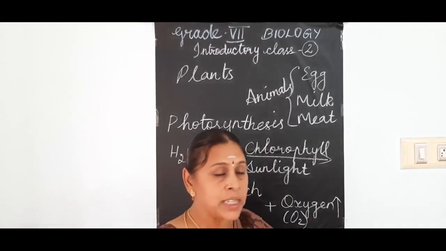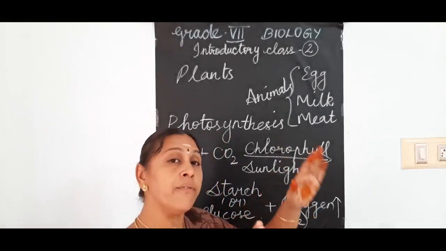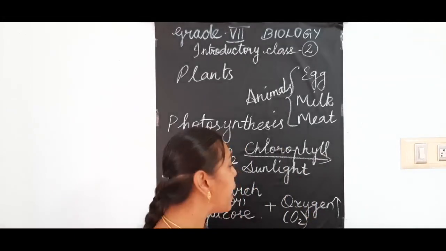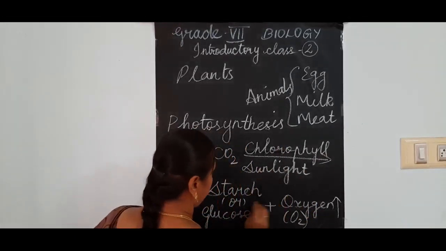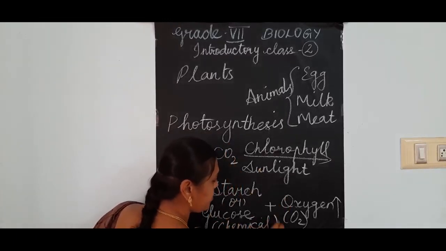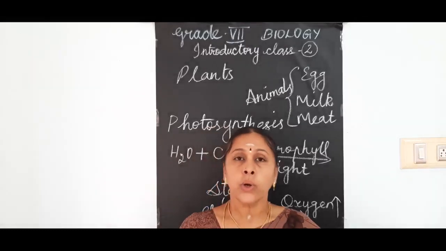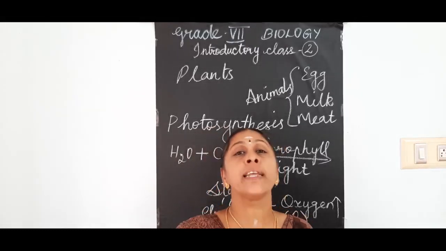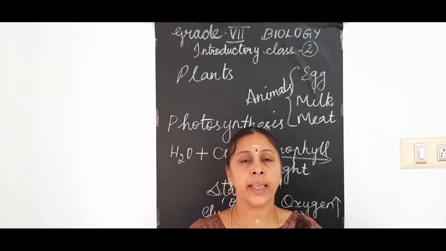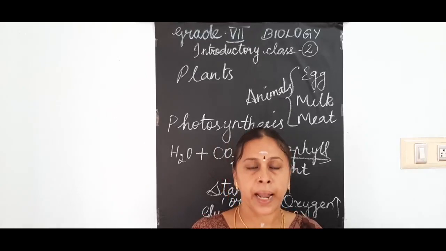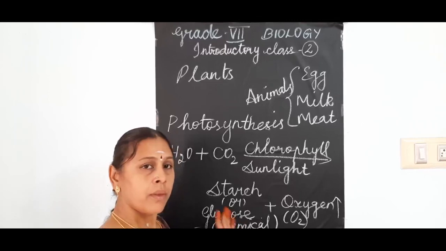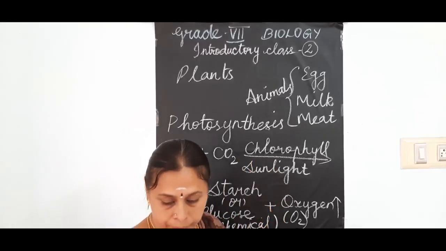So during photosynthesis, this light energy is converted into chemical energy. That is, the food is stored in the form of chemical energy. The food is stored in the form of chemical energy. So, in plants, in which form the food is stored? It may be asked in 1 mark. So, main thing, that is, the food is stored in the plants in the form of chemical energy. Are you clear about this? Okay.